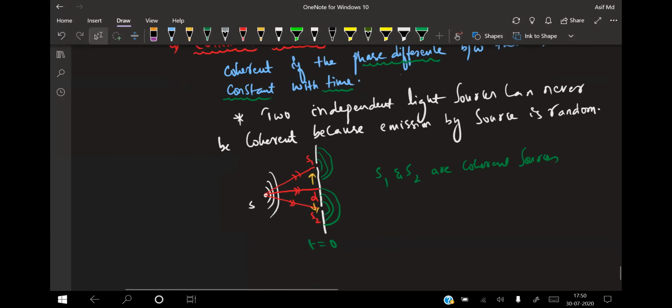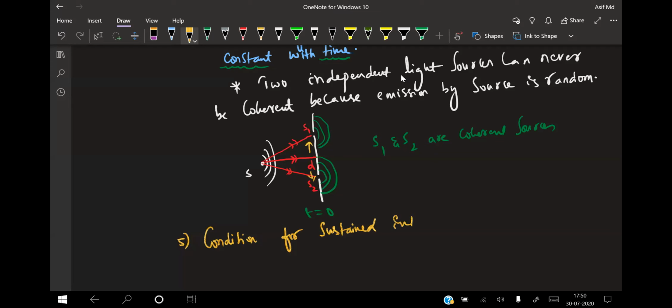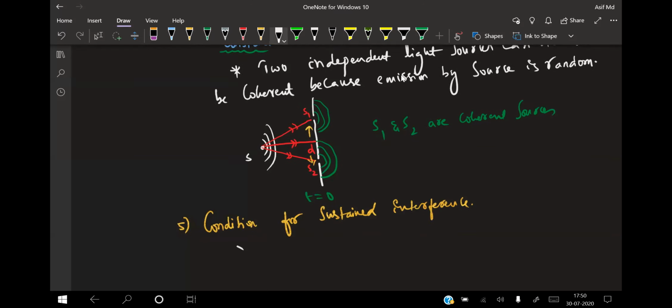Point number 5: conditions for sustained interference. This is also an important point. First, the two sources must be coherent. You know how you get coherent sources, isn't it?